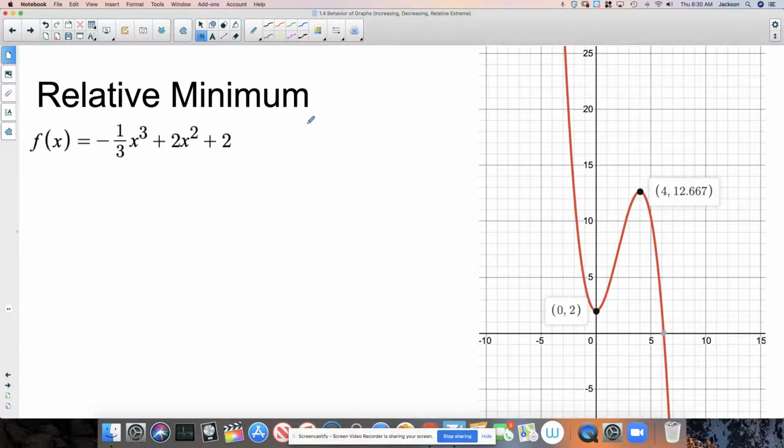Relative minimum is another point, another behavior on the graph that we want to identify. The reason is, and again, I don't want to keep referencing calculus because it's still a year away for a lot of people, when a graph changes its behavior at a relative minimum, which we'll define in a second, that's telling me that an object is changing its direction. And calculus is a big time study in motion.